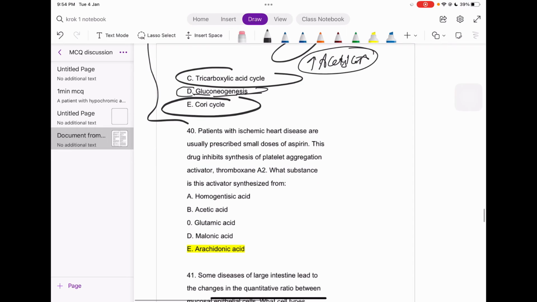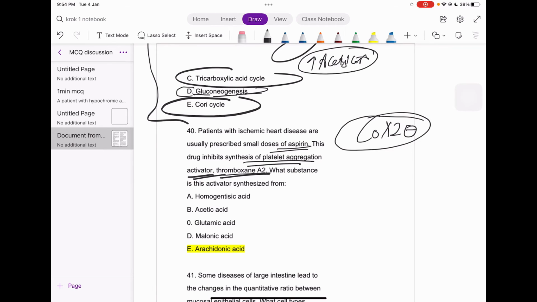Okay, next one. Patient is taking aspirin. Aspirin is itself what? A COX blocker. With this drug, it inhibits the platelet aggregation activator thromboxane A2. That's what we know, right? That's what its mechanism of action is. What substance is the activator synthesized from? The question is asking what substance the activator is synthesized from. So first of all, what will happen is the arachidonic acid.